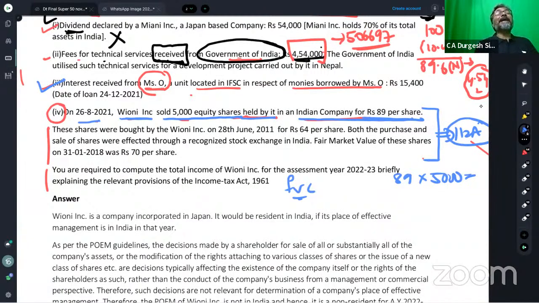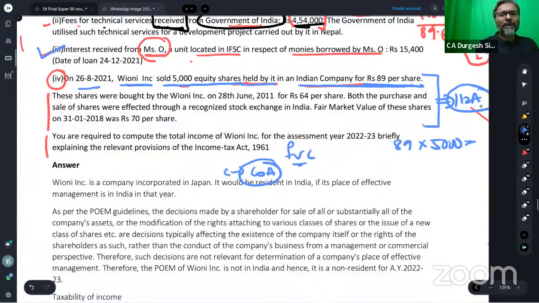Now, the fact that you are doing the computation under 112A is because it is a long-term capital asset, and the long-term capital asset is in the nature of shares which are listed on a recognized stock exchange, on which the STT has been paid, isn't it? So now in that case, students, you don't give the indexation in 112A. Now, how do you do the cost of acquisition?